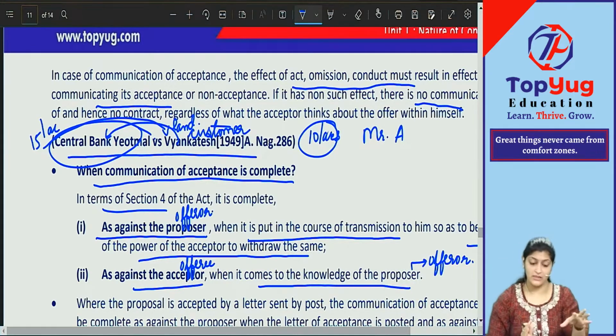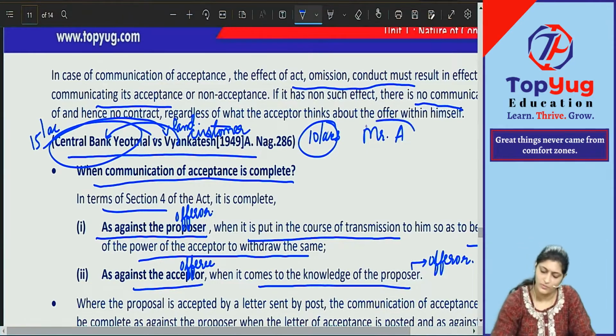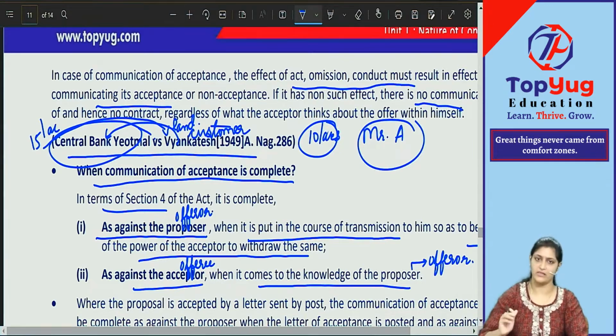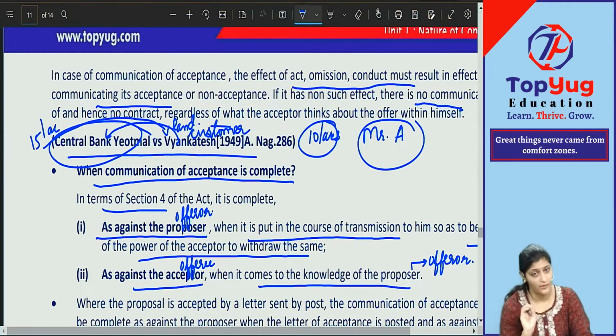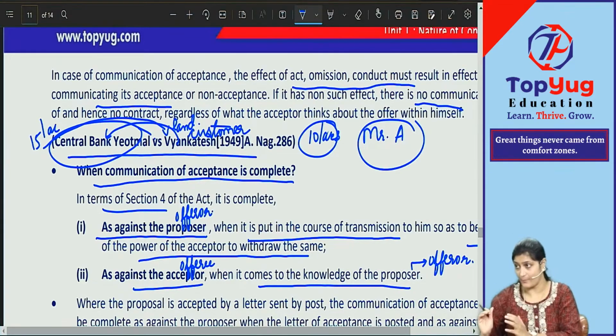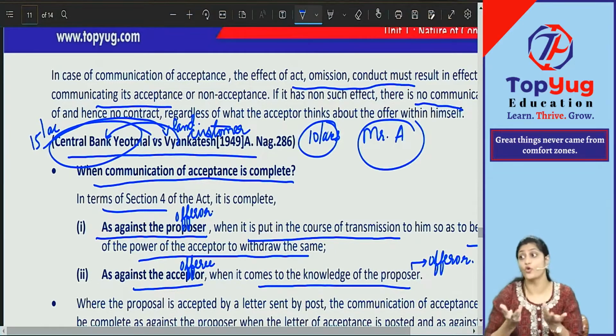So in this case, all these terms and conditions were discussed between the central bank and the customer, but nothing was discussed with Mr. A. Only one contract, I will sell you, you purchase, but nothing that if there is an over and above value, you have to pay it to the customer. Nothing was discussed. There was only discussion of the contract. But don't you think all those terms and conditions were to be discussed with Mr. A also? Yes, it is to be discussed. Why? Because that money is to be given to the customer. He should know that the sale consideration I'm giving is given to whom? To the bank as well as to the other person.